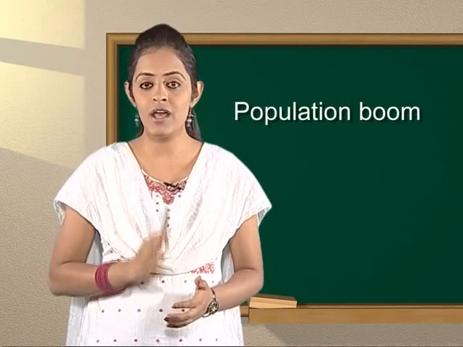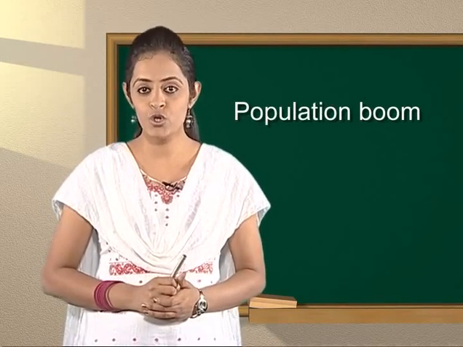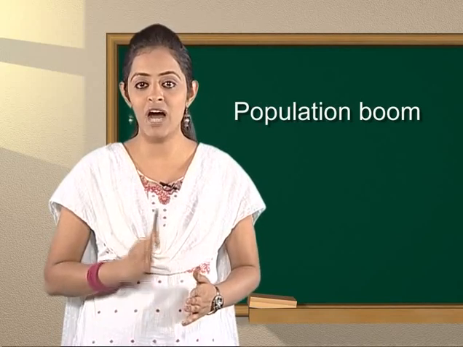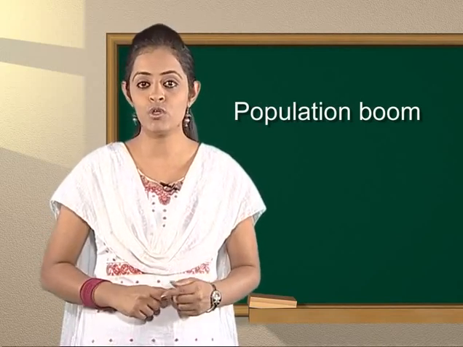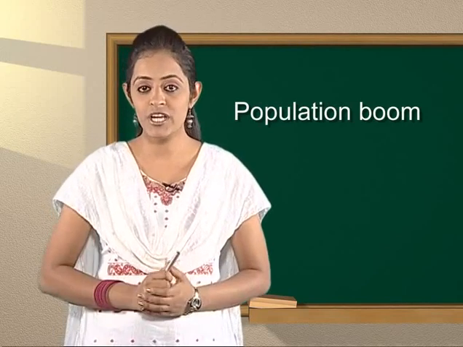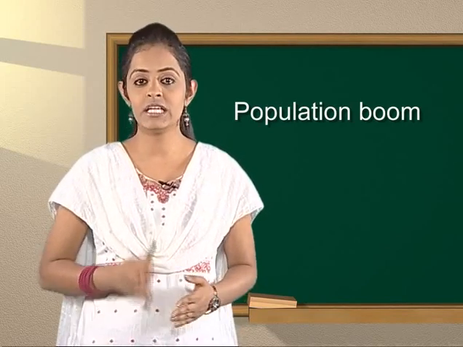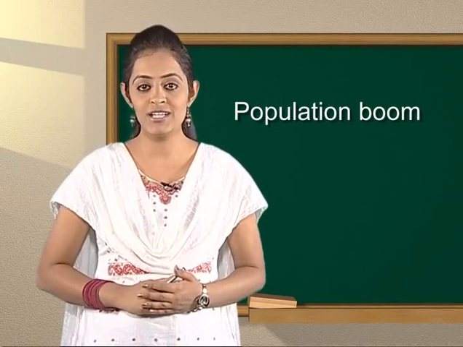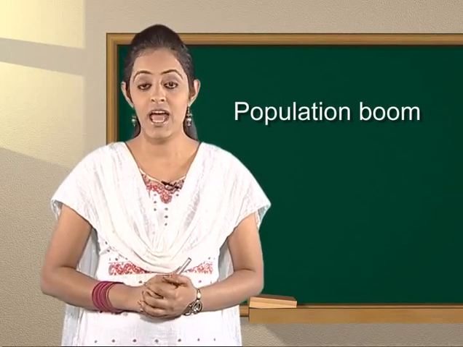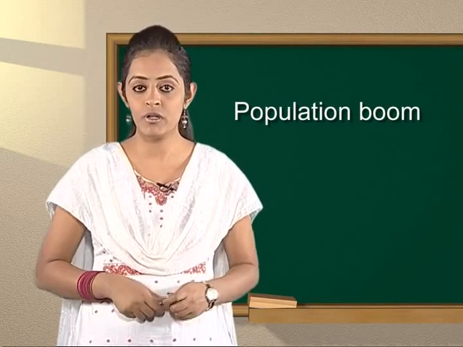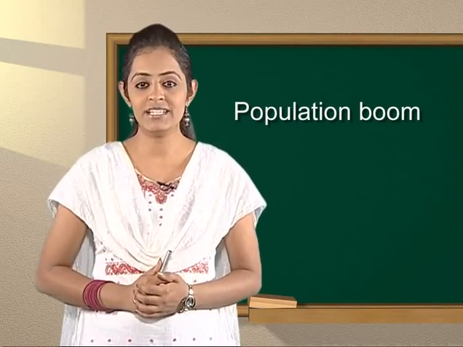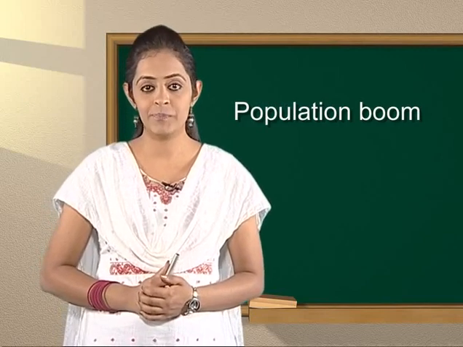Population boom is another factor that contributes to the rise in the level of carbon dioxide. As more people use fossil fuels for heat, transportation and manufacturing, the level of carbon dioxide also increases. As more farming occurs to feed millions of new people, more carbon dioxide enters into the atmosphere.